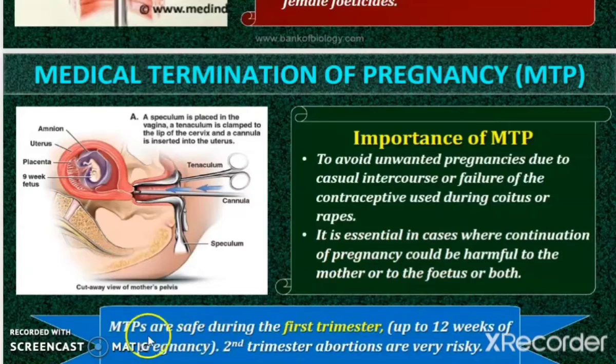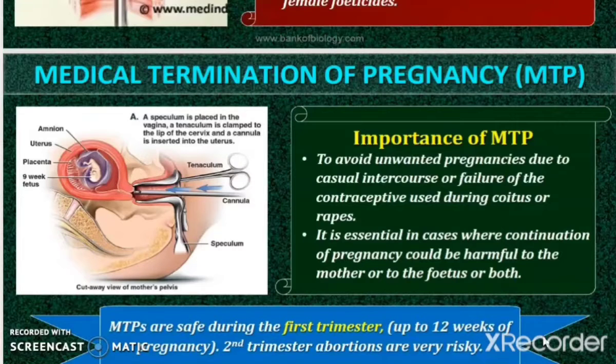And these MTPs are safe during the first trimester, that is up to 12 weeks of pregnancy. After 12 weeks of pregnancy, abortions are very risky, which means that if this technique has to be done, it has to be done within the first trimester. If the fetus is in the second trimester, it will be a little risky because it can affect the mother's health, right?